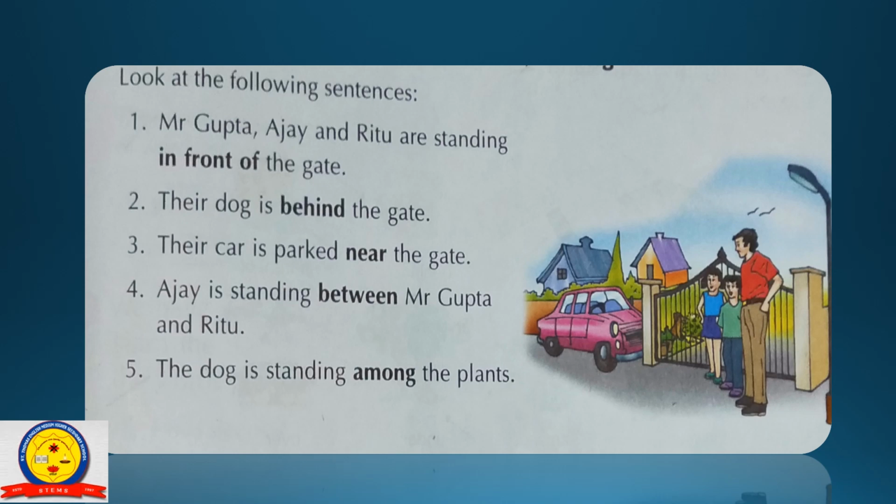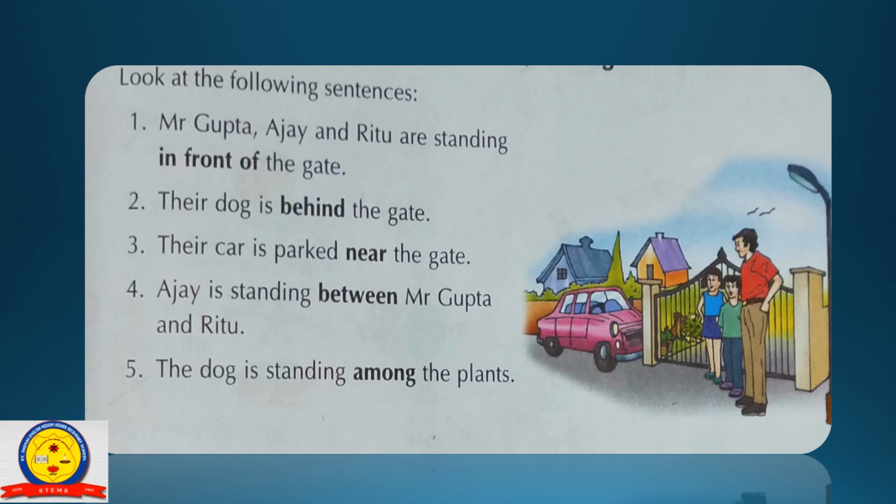Here are some other examples of prepositions of place. Look at the following sentences. Mr. Gupta, Ajay and Ritu are standing in front of the gate. Look at the example, in front of the gate. The words in front of tell us the place or position of Mr. Gupta, Ajay and Ritu.